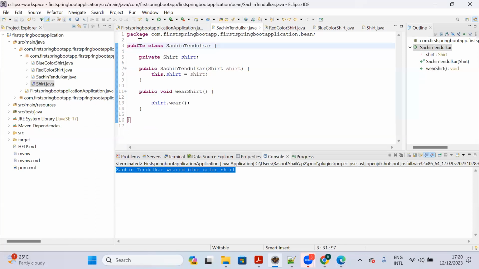We need not touch this class. So this class will have flexibility now. So how is this class having flexibility? Let me show it now. So go to your